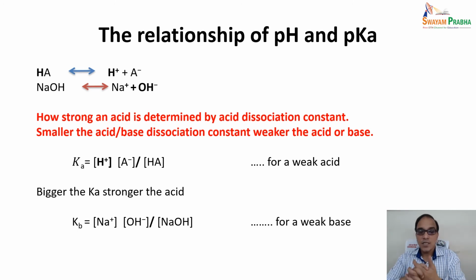Okay, as you can see in this, for a weak acid, it is the ratio of the two ions to the unionized moiety, and bigger the K, stronger the acid. For a weak base, again this thing is there, as you can see for the Kb. For Kb we can denote it as BH plus times OH minus divided by the unionized moiety.